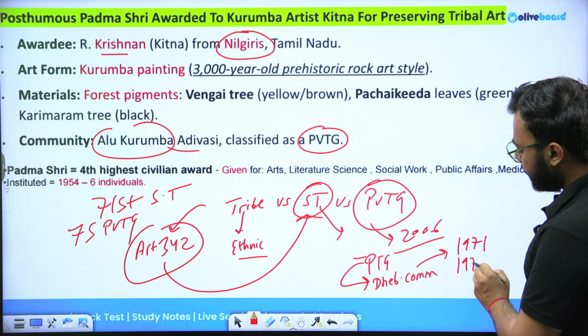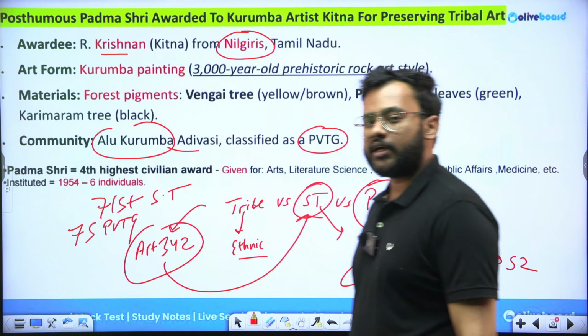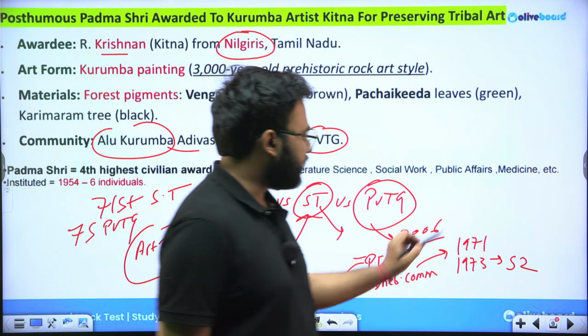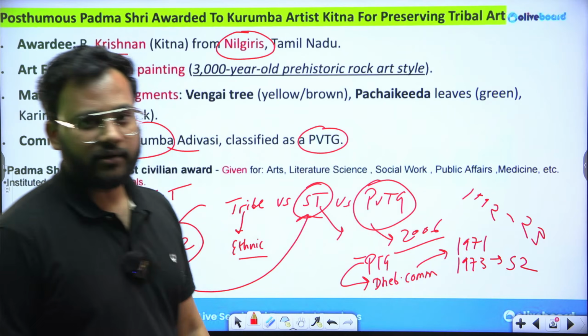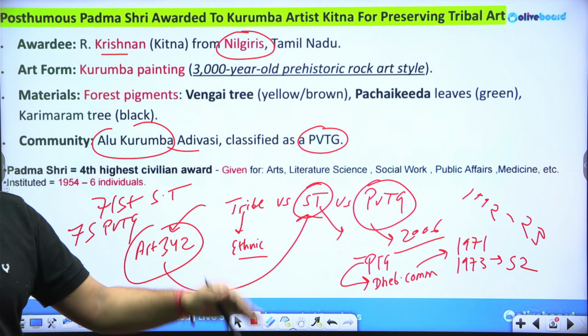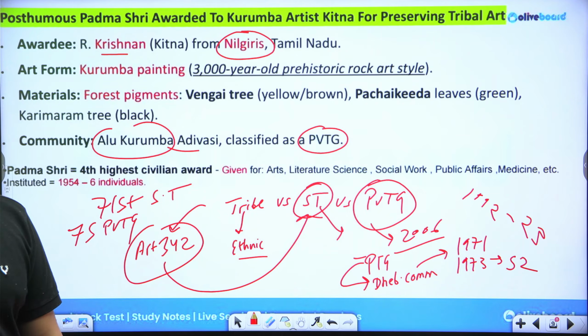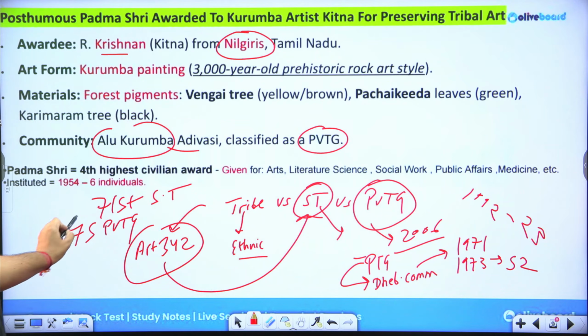Then in 1973, 52 tribal groups were added to this list, followed by 23 entries made in the year 1992. So the total became 52 plus 23 equals 75. So currently we have these 75 PVTGs.